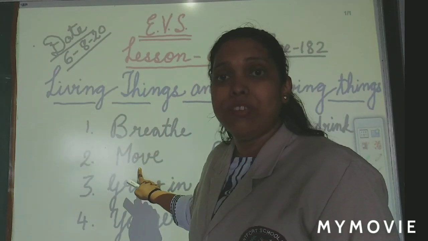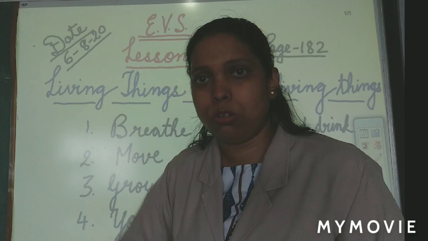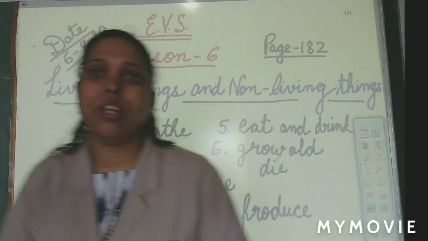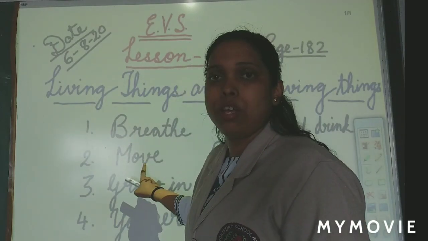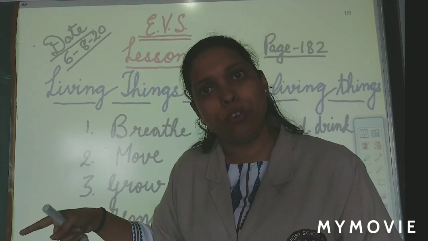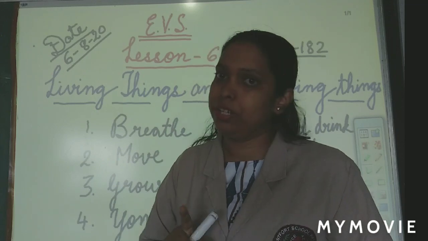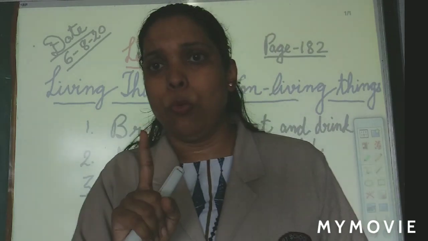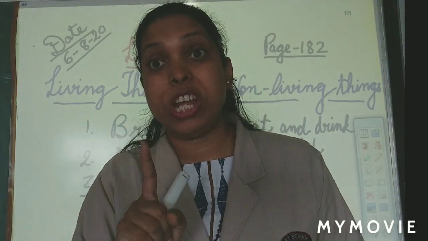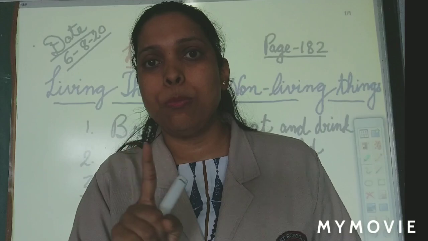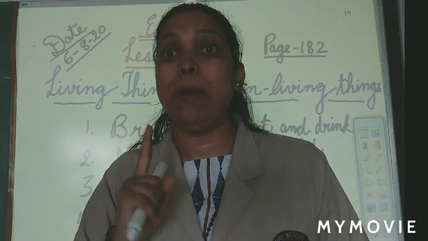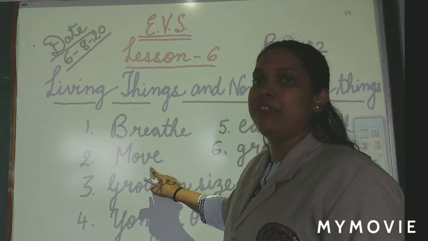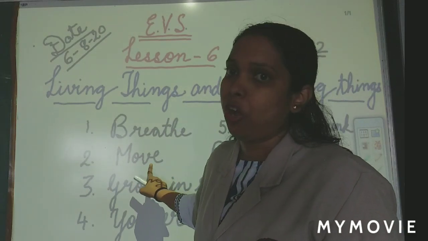Living things move. Can you move around? Go and see. Can you move or not? Yes. So you are a living thing. Can a dog move? Yes. Can a bird fly? Yes. Only one living thing is there that cannot move. Which are they? Trees or plants. They cannot move. They stay at one place, but they grow and they are living things. One exception is there in this.